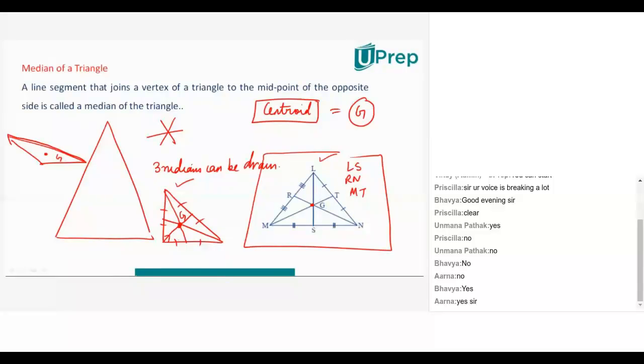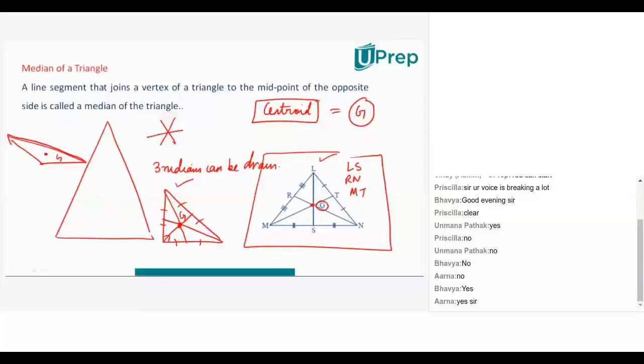Now, there is another important point over here that I want to stress upon. If I have time, I will explain how this has come. There's a proof, but I already have certain proofs that I've planned in mind to explain to you guys in today's session. So let me see if I find time for this one. The median, okay. Now you see the centroid G.